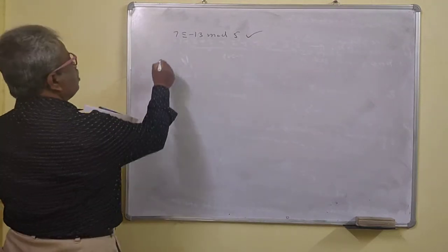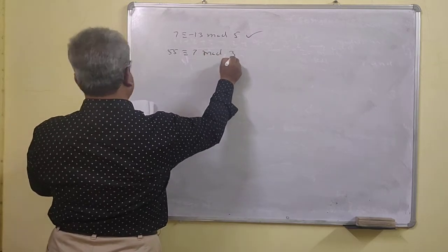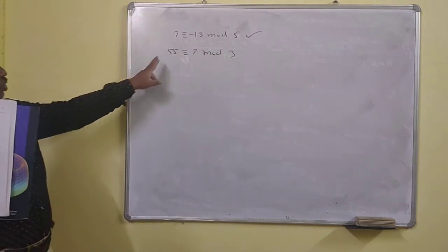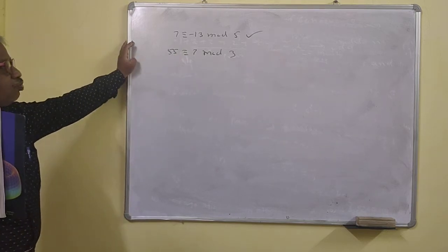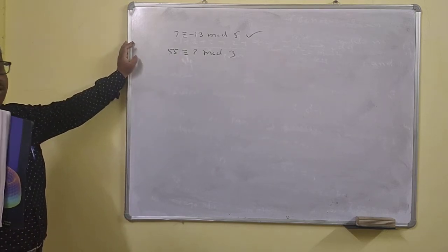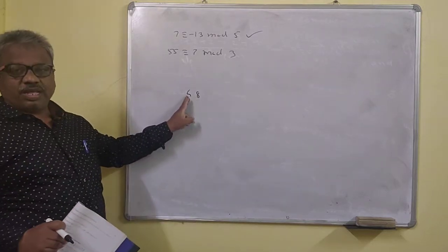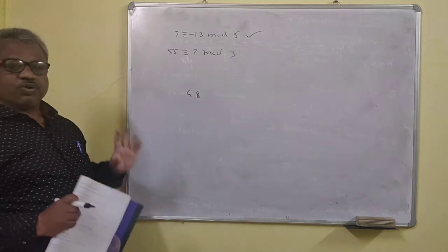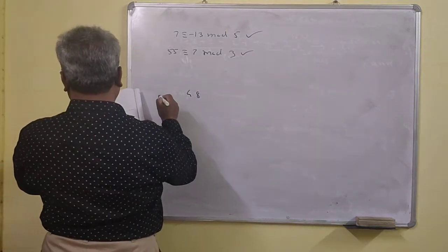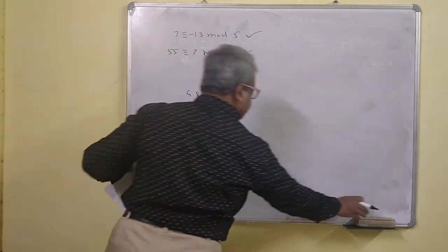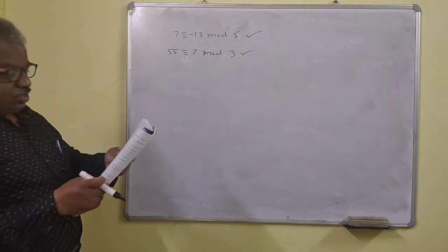Suppose 55 is congruent to 7 mod 3. Is it true? 55 minus 7 is 48. Is it divisible by 3? 4 plus 8 is 12, so the digit sum is divisible by 3. That means 48 is divisible by 3, so this is true. In this way you can check whether it is true or false.